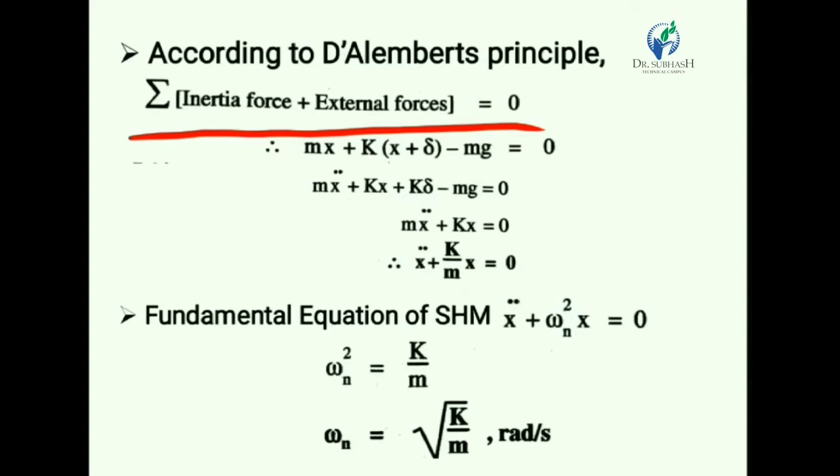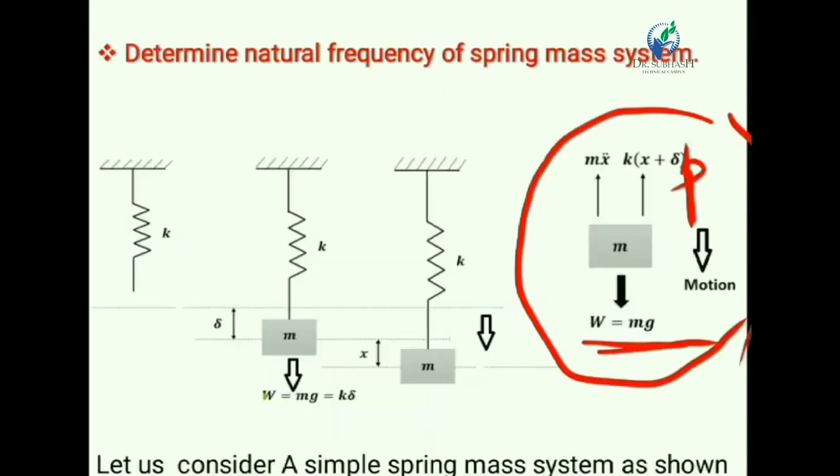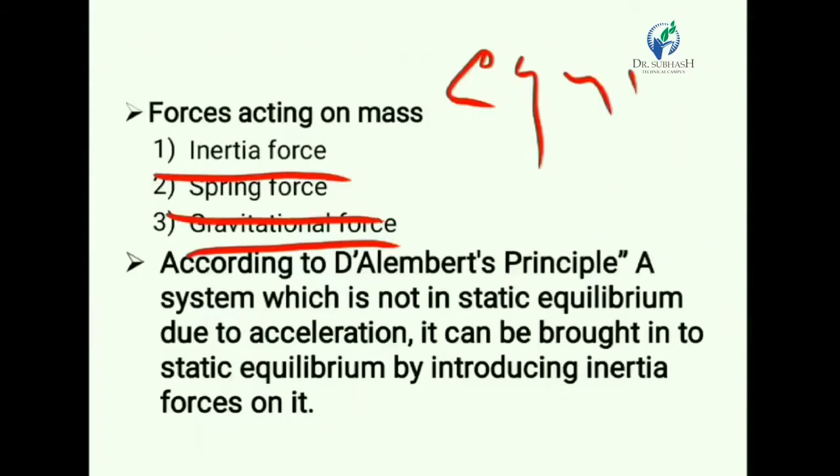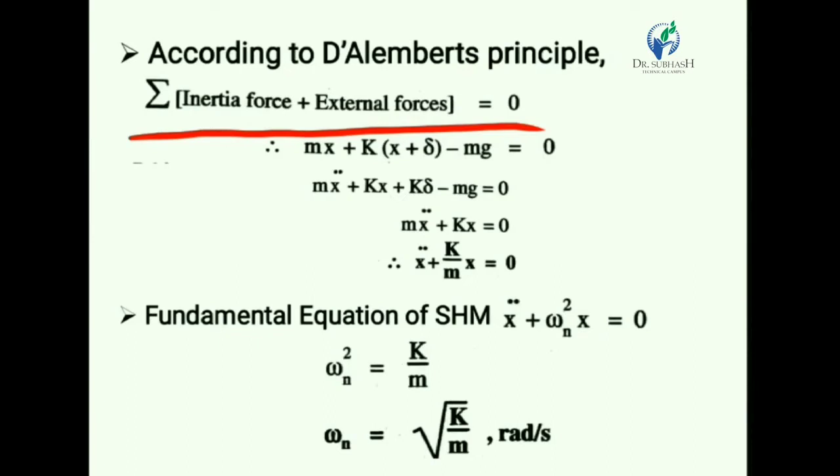Now if we simplify this equation, then we get m x double dot plus kx plus k delta minus mg is equal to 0. Now as shown in the second position, mg is acting in downward direction and k delta, the spring force, is acting in upward direction. So in position 2, mg is equal to k delta. If we put mg equal to k delta, then k delta will cancel. So finally we obtain m x double dot plus kx is equal to 0.